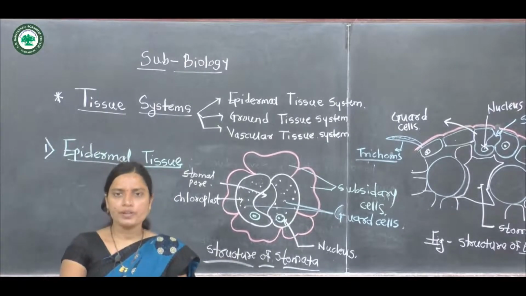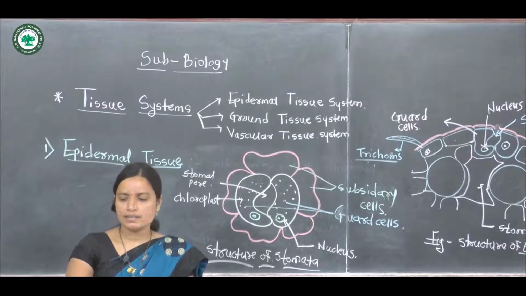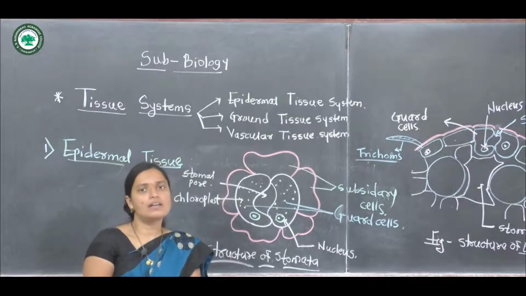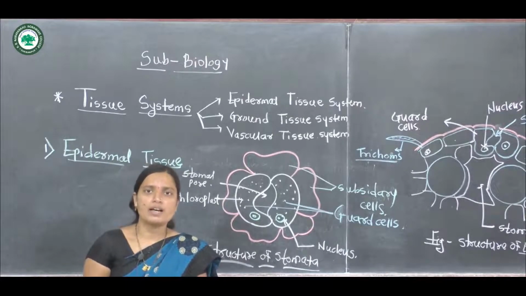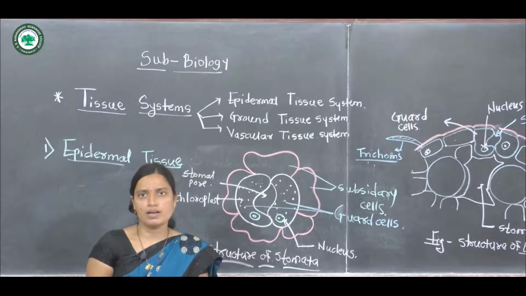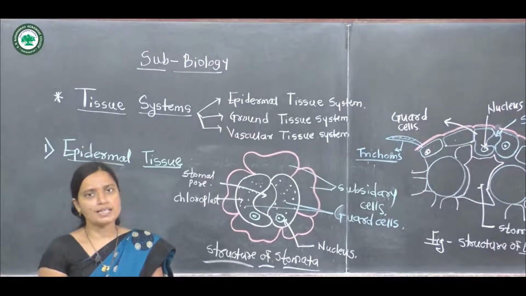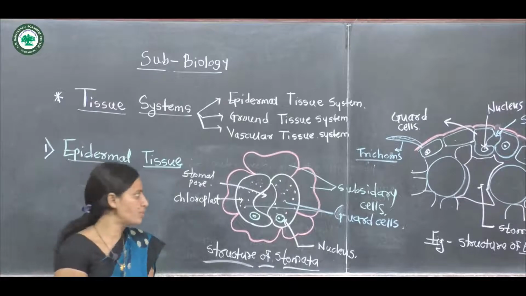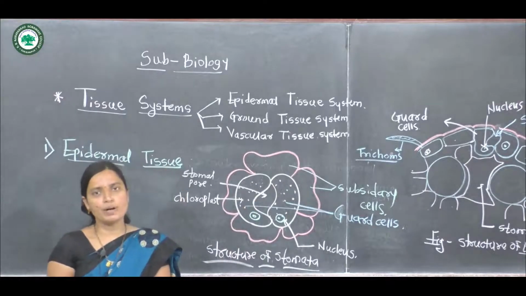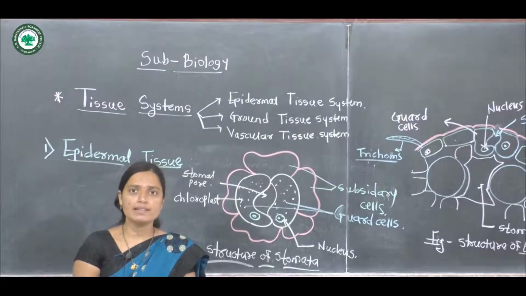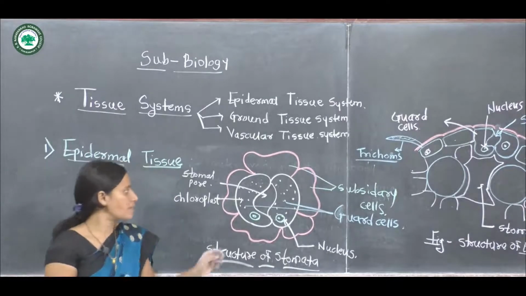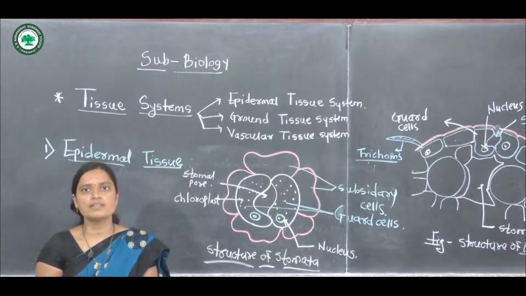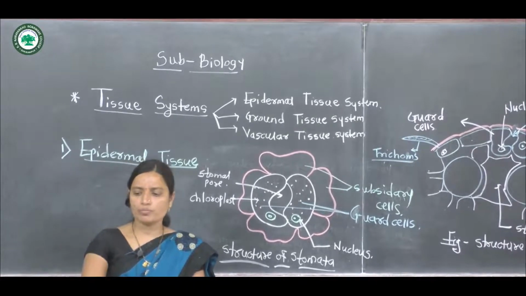Now the stomata is controlled by the guard cells, which are a special modification. There are different types of guard cells in dicot and monocot plants. In dicots, the guard cells are kidney-shaped, and in monocots, they are dumbbell-shaped. These guard cells are surrounded by the epidermal cells, or subsidiary cells, which form the surrounding layer of the stomata.